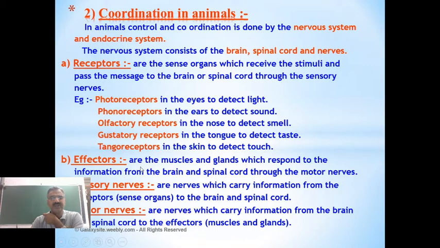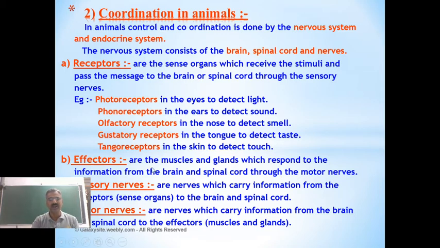Then I made a mention of effectors. What are these effectors? Mainly it is the muscles, which are responsible for the movement. Once we receive the stimuli, we respond in the form of movement or in the form of secretion. That secretion is done by the glands. That's why the muscles and glands are said to be the effectors. The one which responds to the stimulus is said to be the effector.